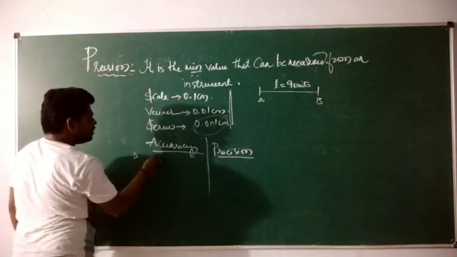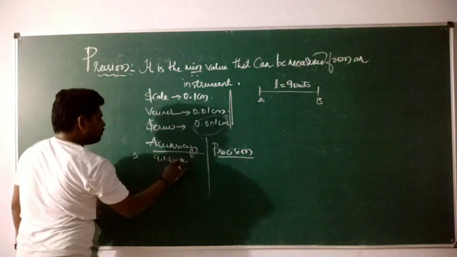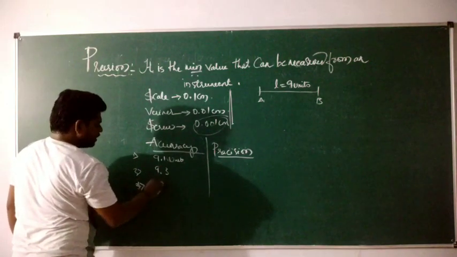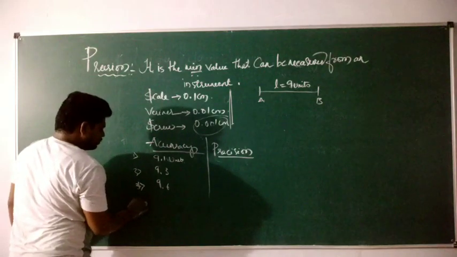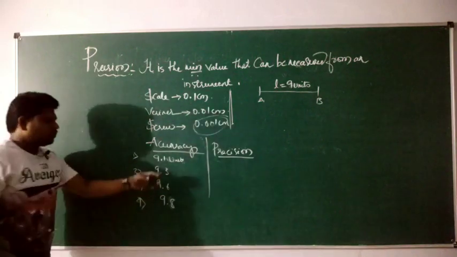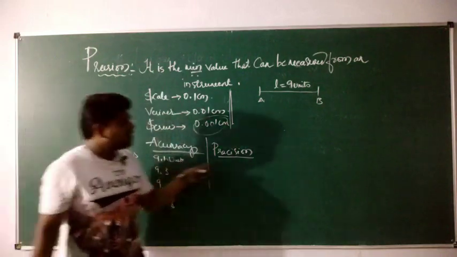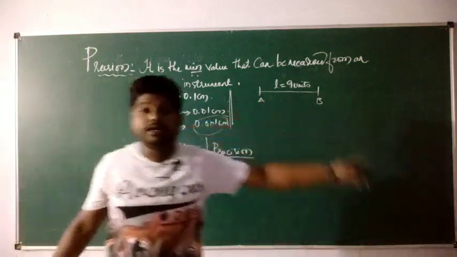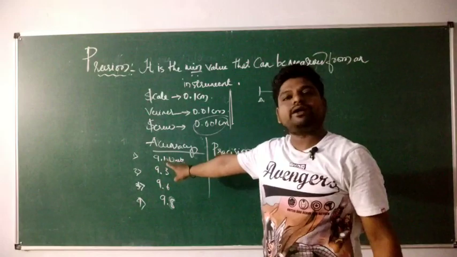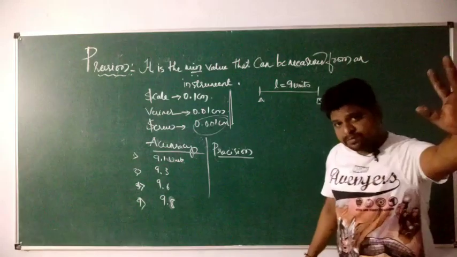First time I have got 9.1 centimeter, 1 unit. Second time I'll get 9.3. Third time I may get 9.6. Fourth time I may get 9.7, 9.8 even. So these are the different readings. If you pay attention, 9.1 is literally near to the 9. So I can say that 9.1 is accurate when compared to 9.3, 9.6 as well as 9.8. Fine. This is all about accuracy.